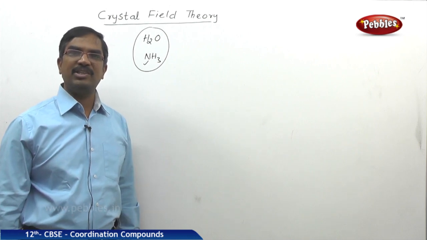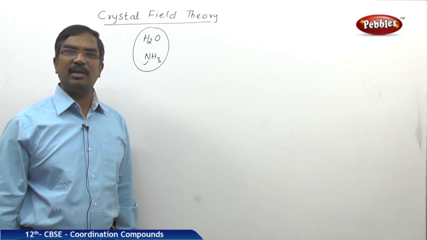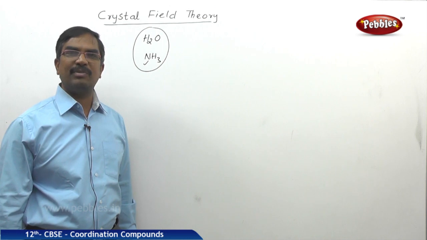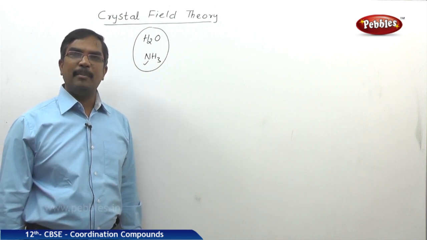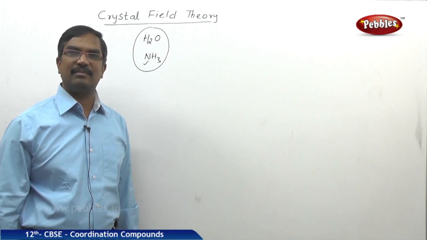These point charges undergo certain interaction, and according to crystal field theory, there is only electrostatic force of attraction between the metal ion and the ligands. Both are point charges.